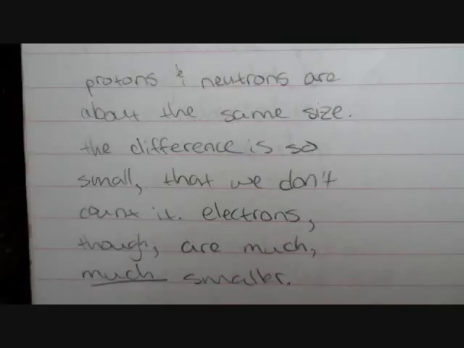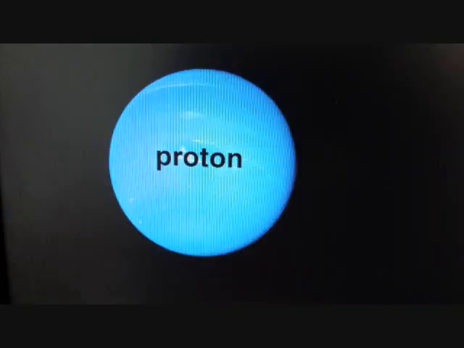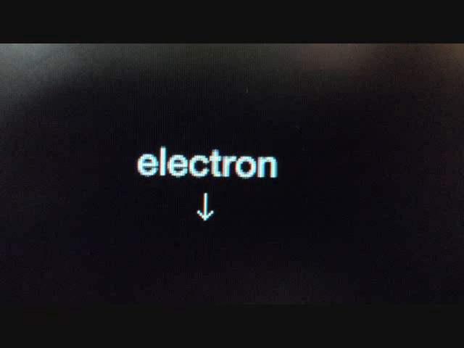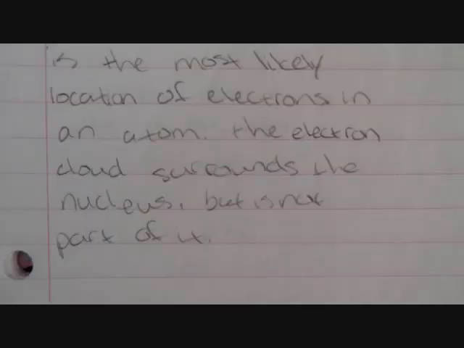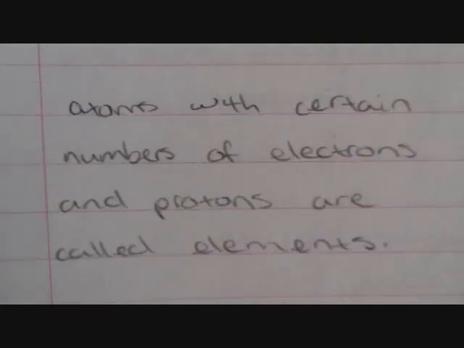Protons and neutrons are about the same size. The difference is so small that we don't count it. Electrons, though, are much smaller. Here's a proton versus an electron. Electrons are negatively charged particles. They have a charge of -1, and they are found in the electron cloud, which is the most likely location of electrons in an atom. The electron cloud surrounds the nucleus, but is not part of it.